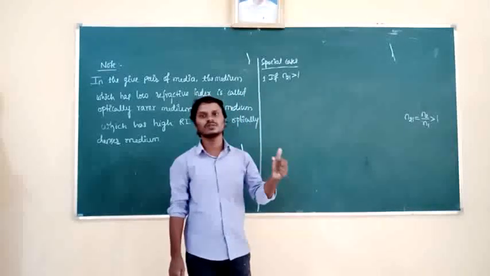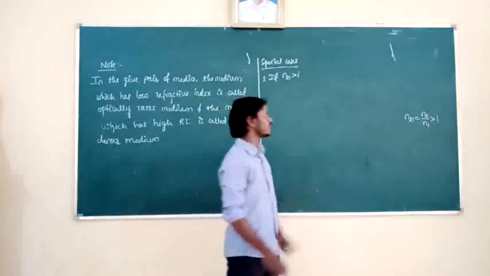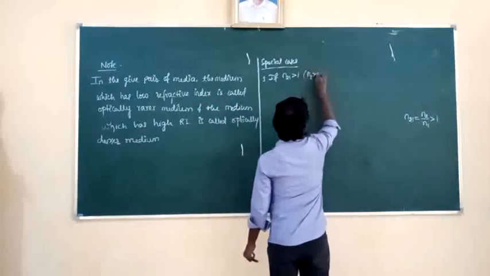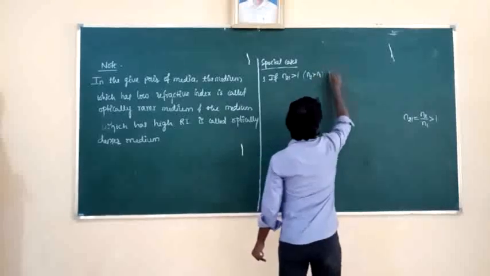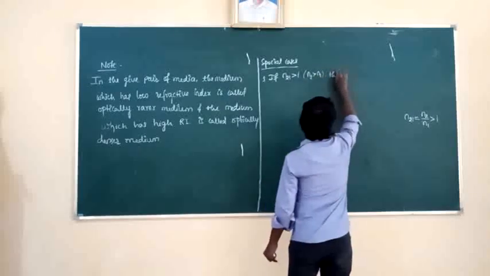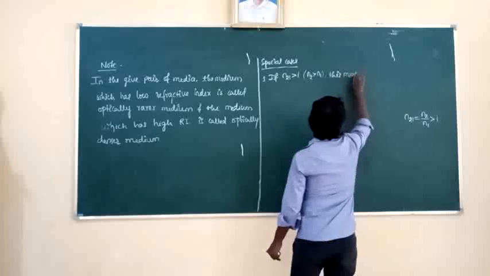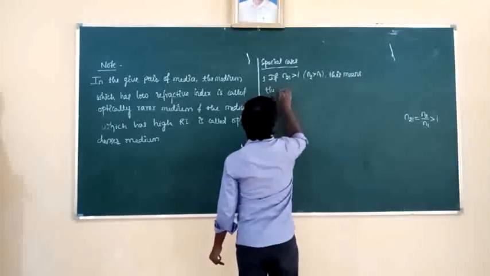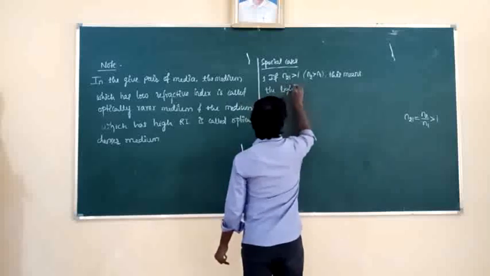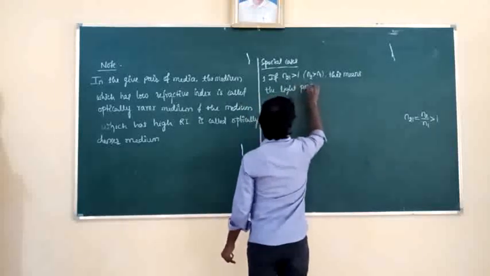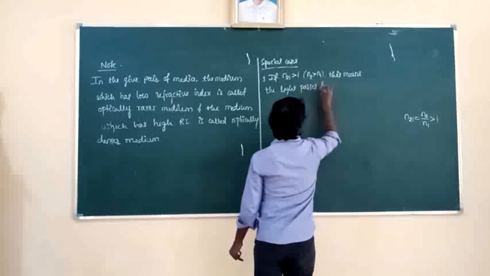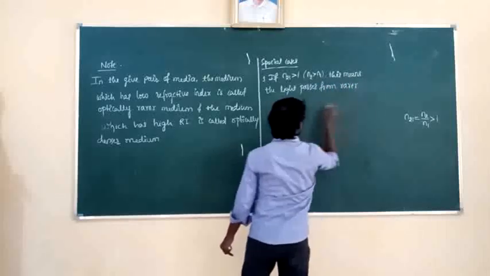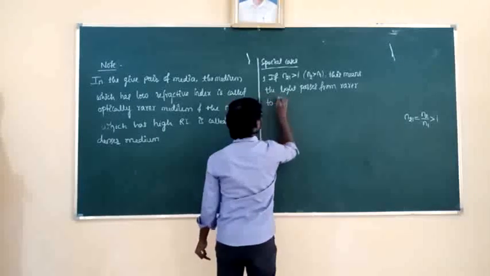The light passes from rarer medium to denser medium.